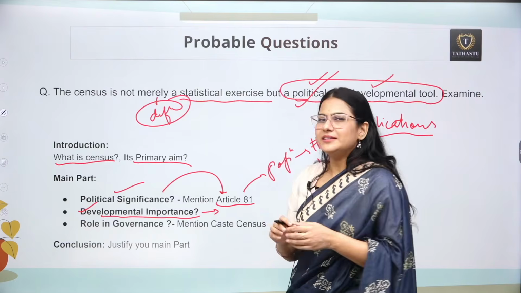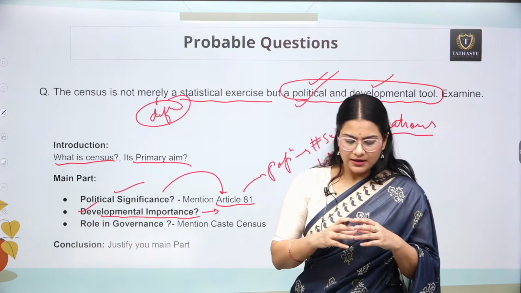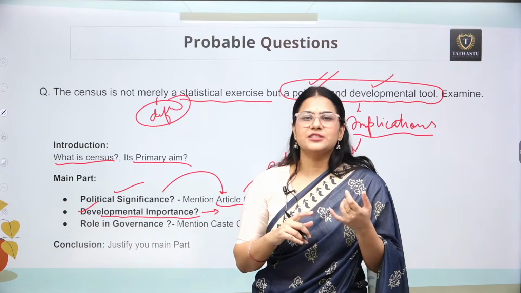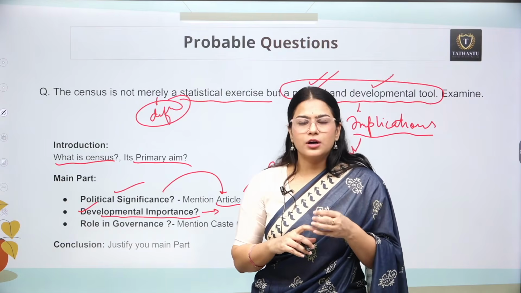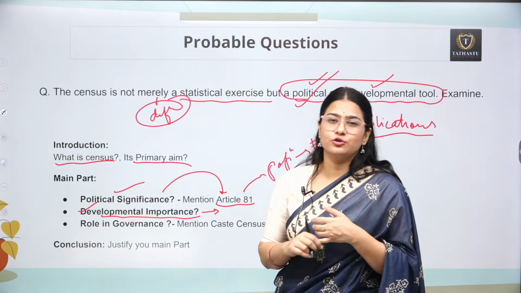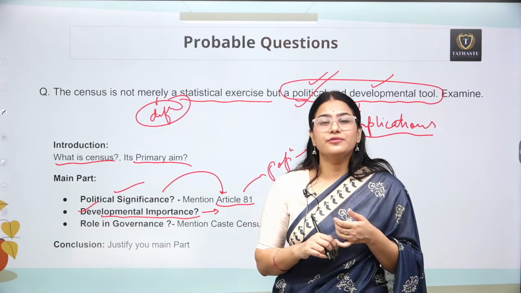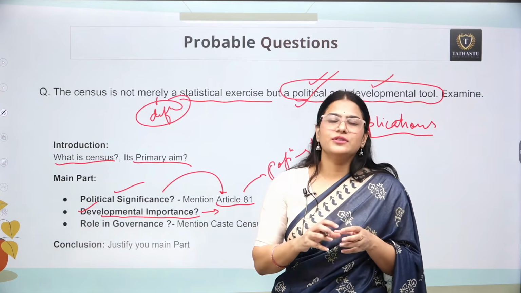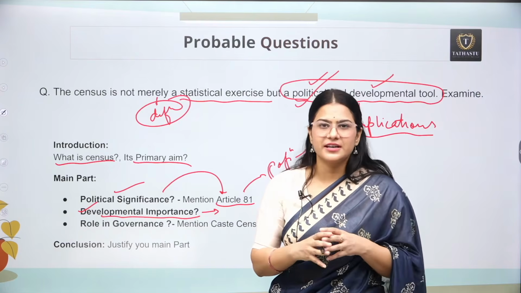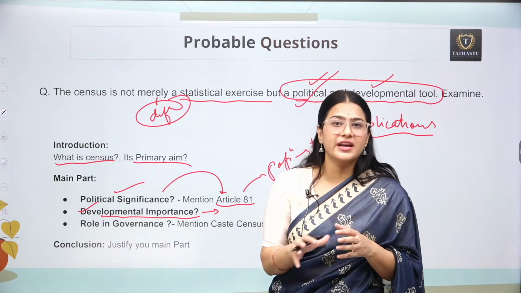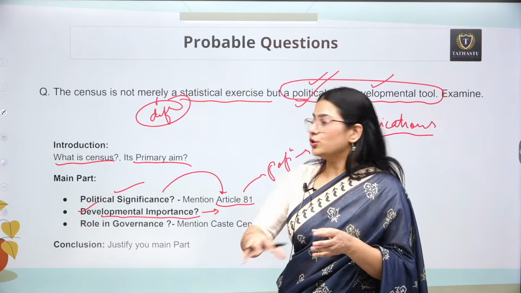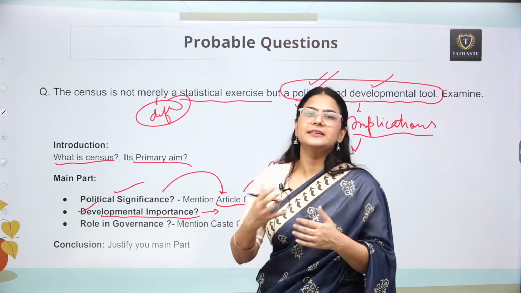Other than that, it is not that census is only going to do the head count. Census is actually going to document whether you have a house or not, whether you have a car or not, whether you have a fridge or not. On the basis of that, the government can identify the economic status of the people of a particular state and what kind of necessary push or developmental activities they need.